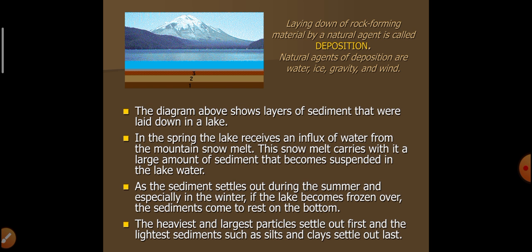As the sediment settles out during the summer, and especially in the winter if the lake becomes frozen over, the sediment comes to rest on the bottom. The heaviest and largest particles settle out first. Lighter sediment such as silt and clay settles out last.